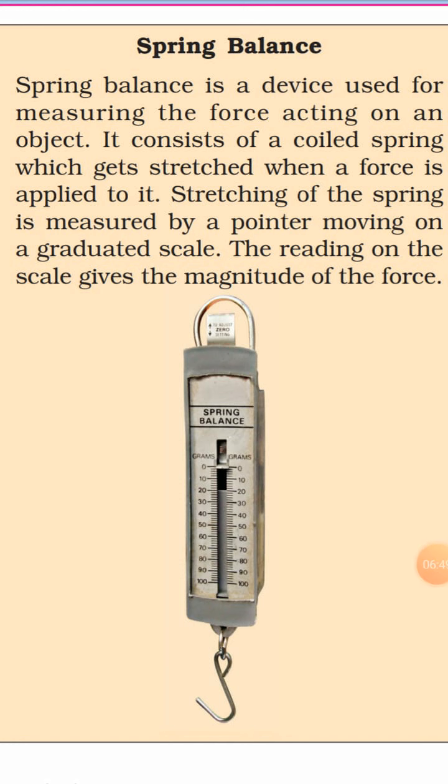Spring balance is a device used for measuring the force acting on an object.